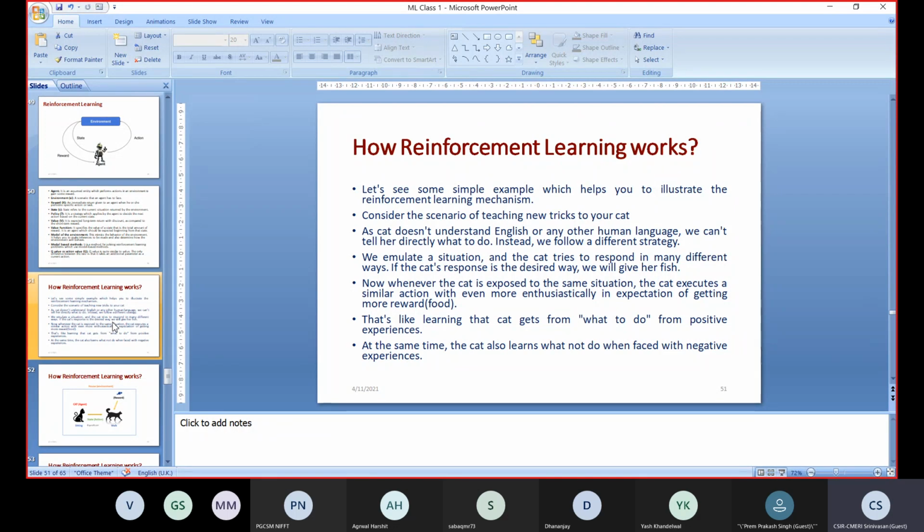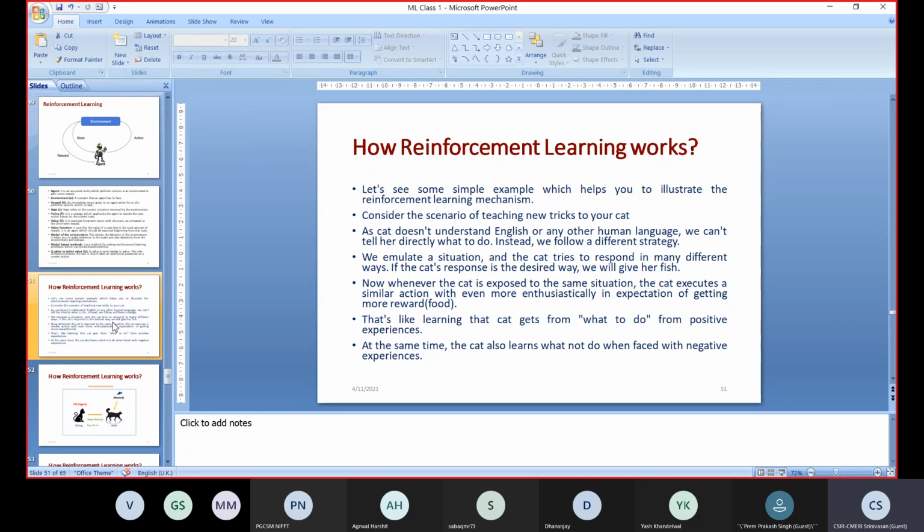That means whenever we are rewarding, that is a positive one. We are trying to give a positive signal to the cat: yes, this is what I am expecting from you. At the same time, the cat also learns what it should not do in that situation. That is a negative experience. So when I am telling the cat to walk, it should not jump. So this cat is experiencing a positive experience as well as a negative experience.